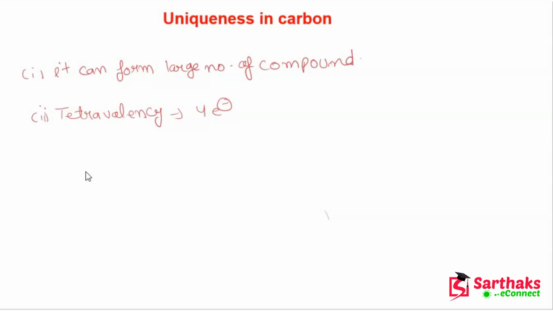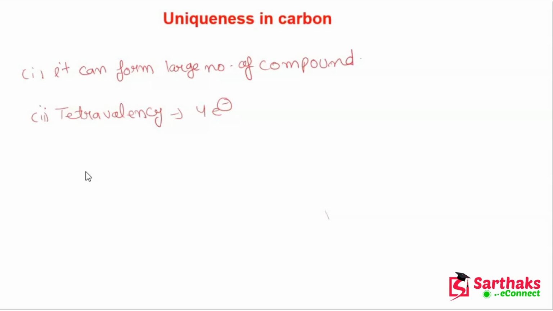Now, what if it loses 4 electrons? Losing electrons requires some energy, and losing 4 electrons will require a high amount of energy. So that's why it cannot lose electrons.